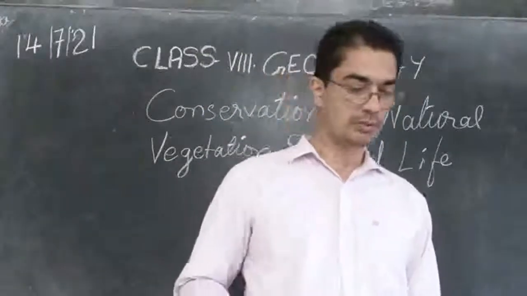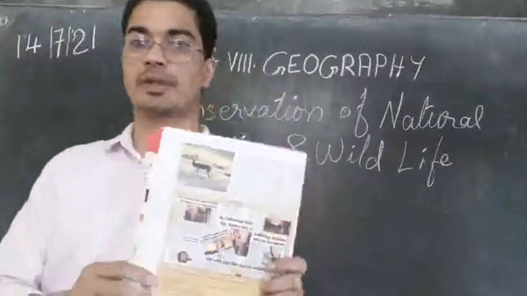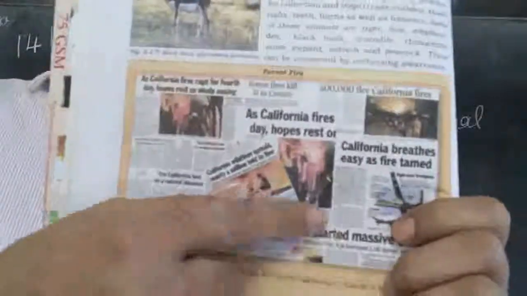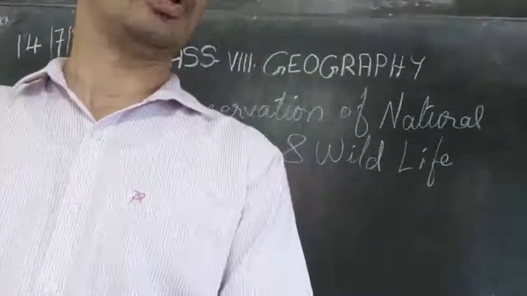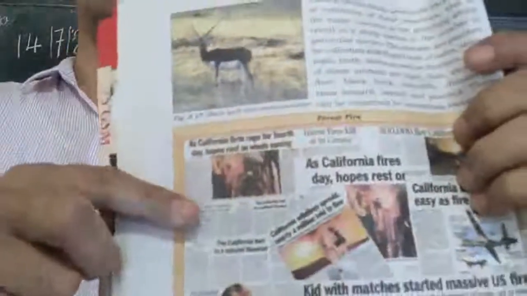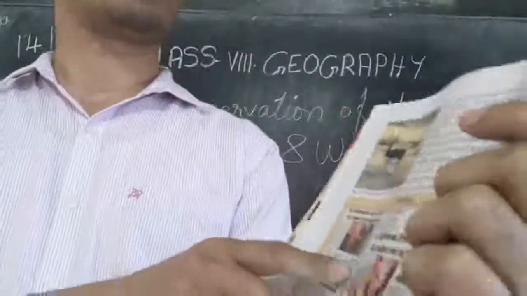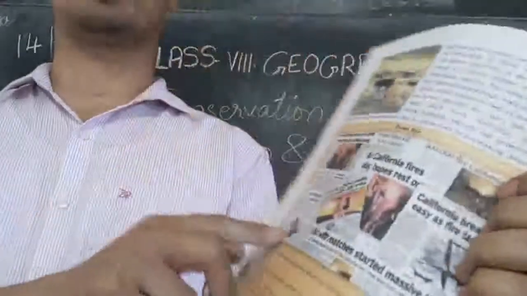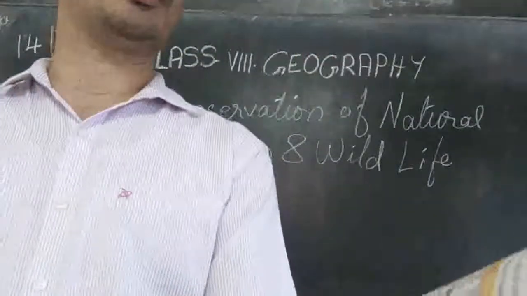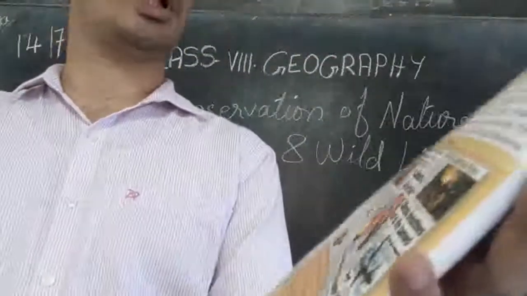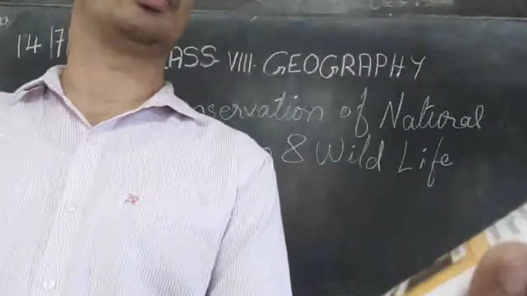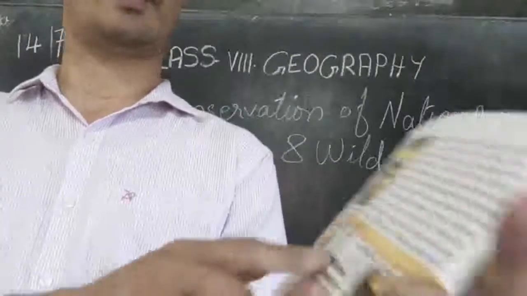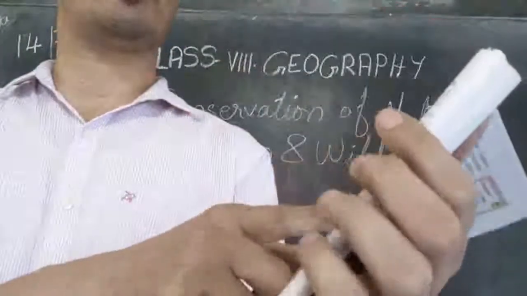We can see paper cuttings in your textbook. You see a lot of news given there. It is all about wildlife and wildfire. It shows how fire catches in California. The fire was there, many animals died, the forests were burnt and so on. It is written that 5 lakh flee because of the California fires.